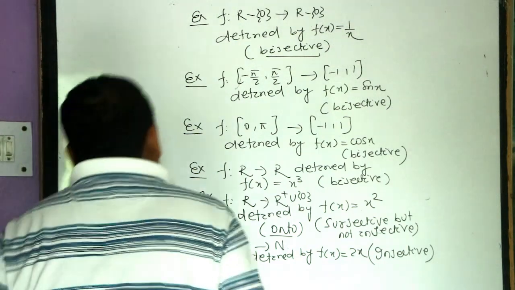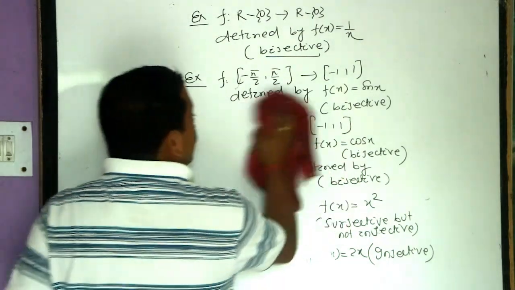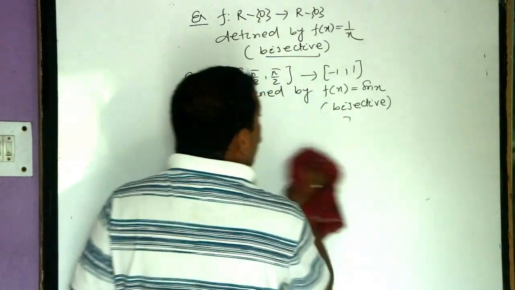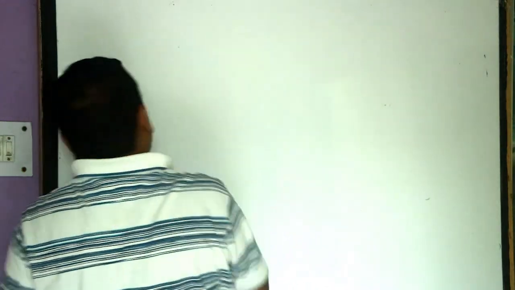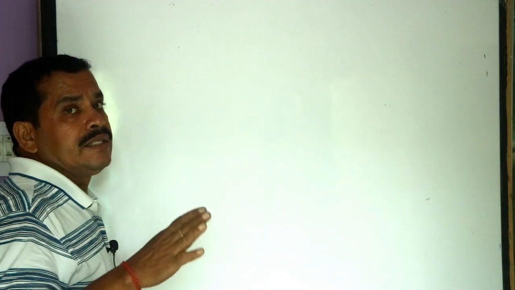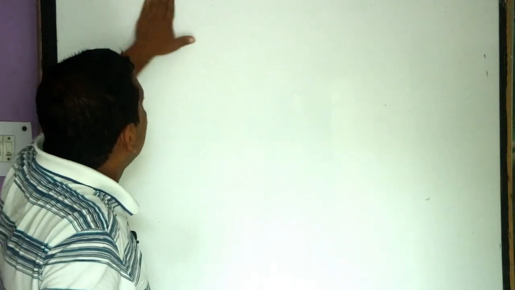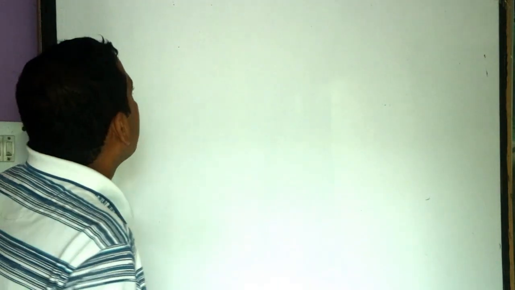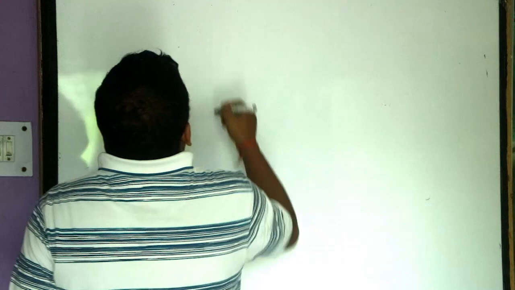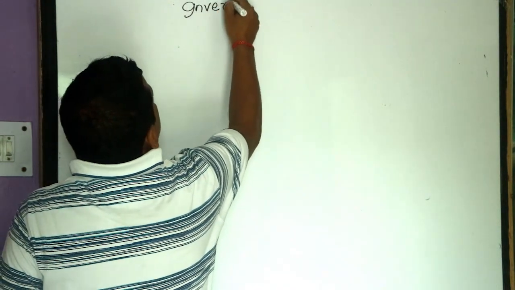If you collect more examples, then it will be better for you, and for better preparation you have to collect more examples which can give you a clear idea about the 1-1, onto, into, and this type of functions. We can also get some examples in your textbooks. Next, we shall discuss the invertible function.